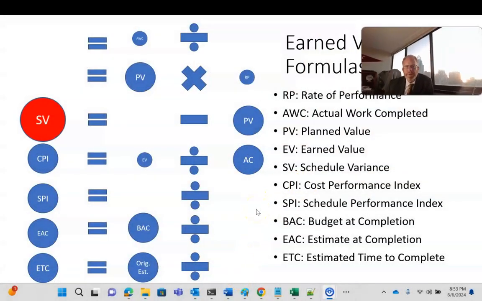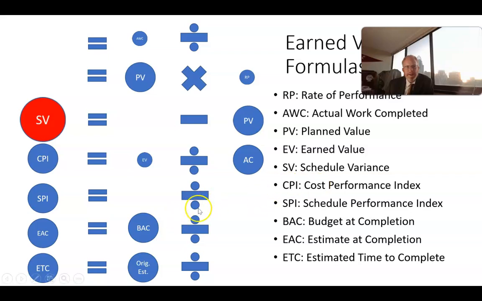So there are actually two different variables at play here. If earned value is small and actual cost is higher than expected, then we're going to have a small number divided by a large number. And that's going to give us a small cost performance index. So notice earned value is reflecting the work that we've completed. Actual cost is reflecting the cost that we've incurred. In an ideal world, earned value would be big, would indicate we're ahead of schedule, and actual cost would be small. But most of the time, it's not unusual for earned value to be less than expected or less than planned, and actual cost to be greater than planned. And that's going to give us a small value for our cost performance index.